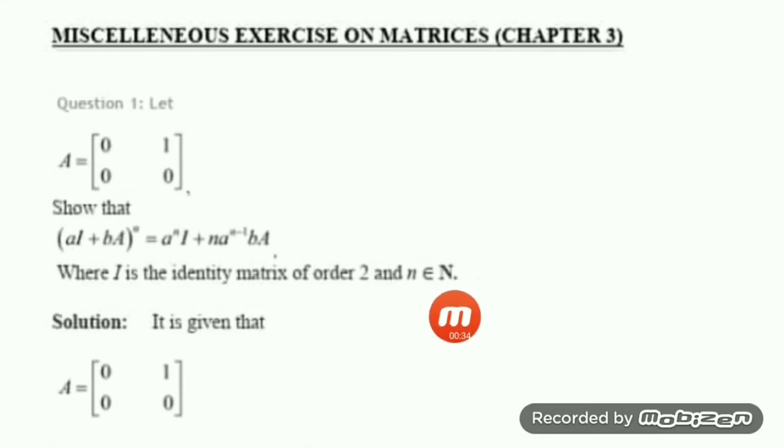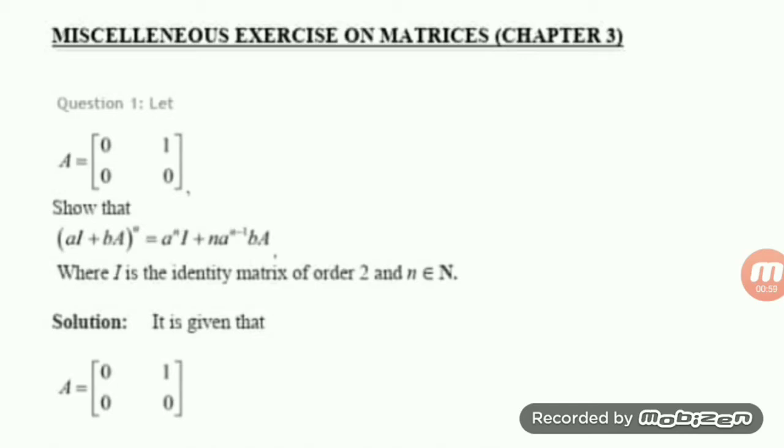Generally, when you want to prove this type of question, we take the help of mathematical induction. Hope you remember mathematical induction, which you learned in class 11. You name the given statement as Pn, and then there are 3 steps. First, show that the result is true for n equal to 1.